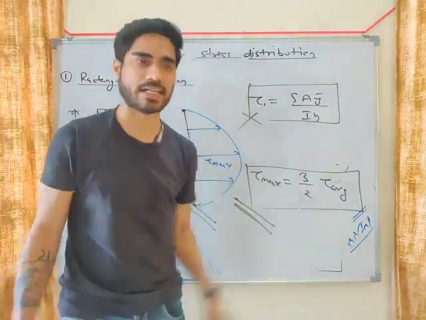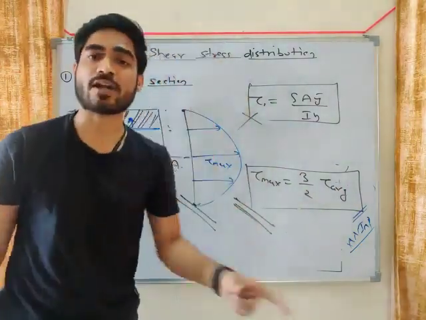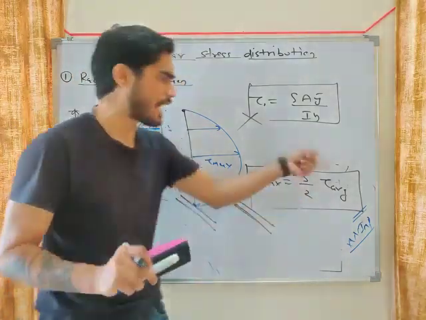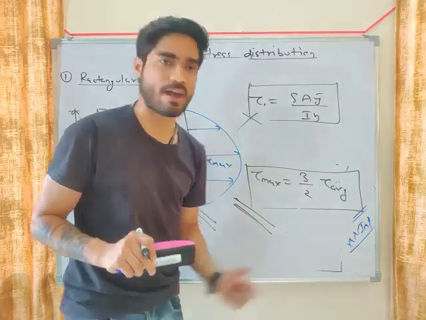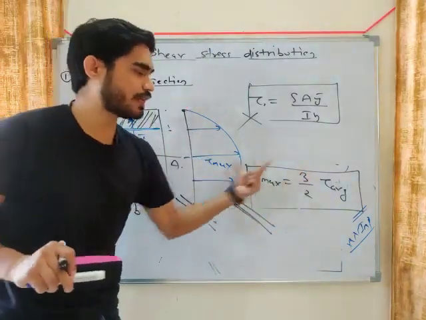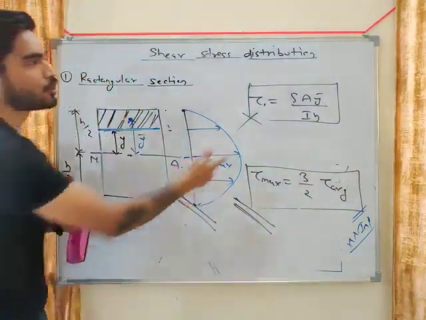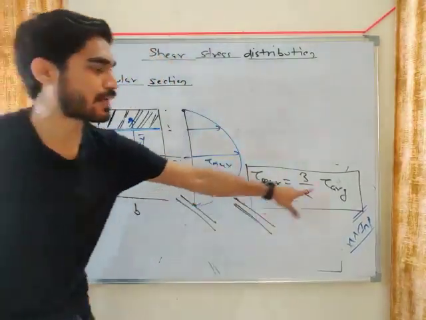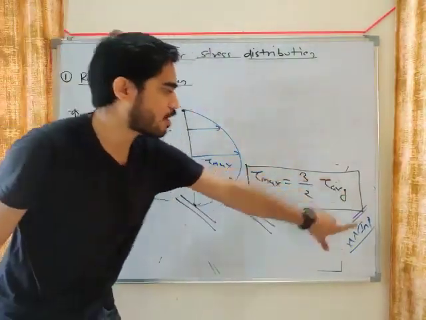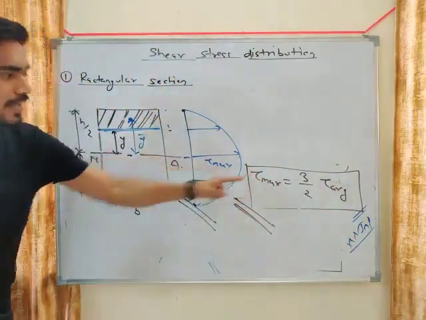For every section, what will be tau average? Force upon area. Very simple. Tau average will be force upon area. So just put the value of tau average, force upon area, and you will get tau maximum. You will never have to use that longer relation if you remember this relation.